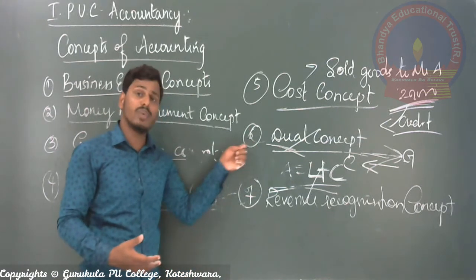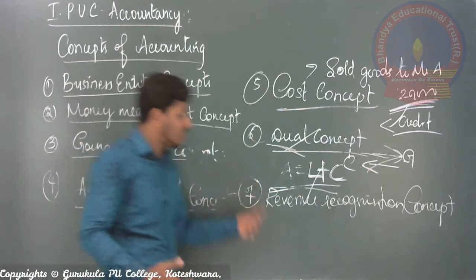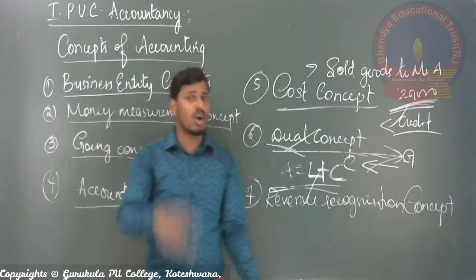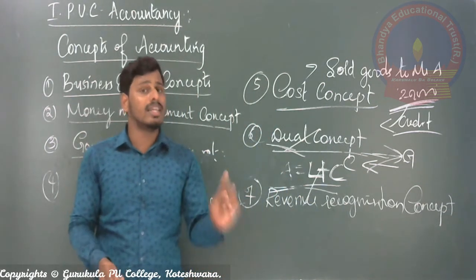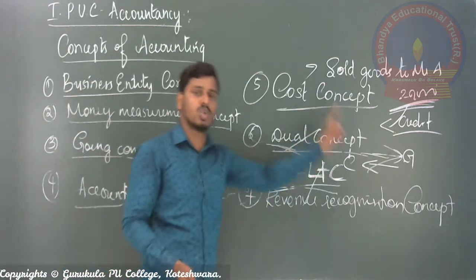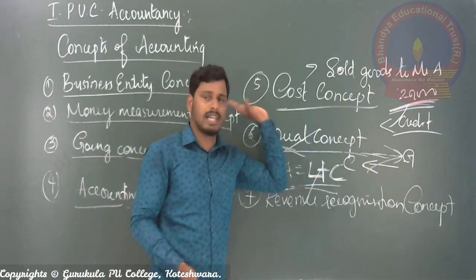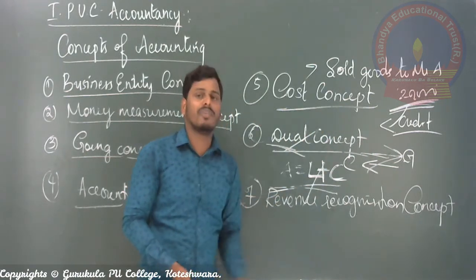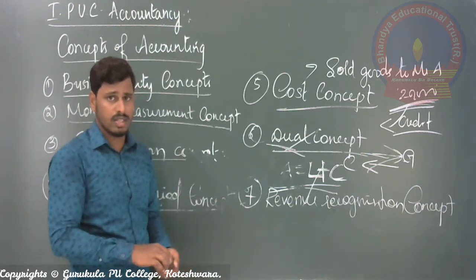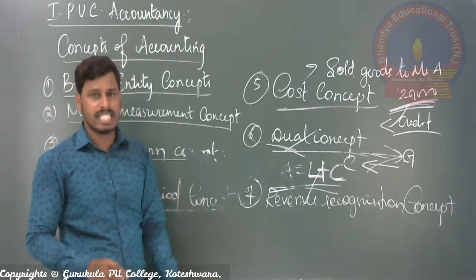So according to this revenue recognition concept, the revenue has come to the organization not on the date you received the amount, but on the date when you sold the goods to Mr. X or Mr. Y. Right? This is nothing but revenue recognition in case of goods sold. Okay, this is your number 7.